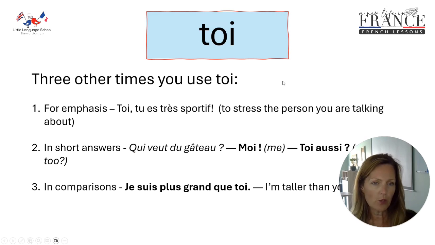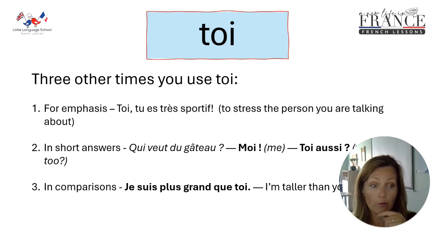There are a few other times that you use toi as well. So first of all, for emphasis, so they're called stressed pronouns here, and it's to stress the person you're talking about. In English, we do this with our tone of voice. So in English, if I wanted to say, you are really sporty, I would do it with my tone of voice.